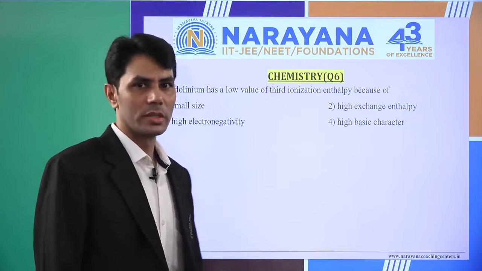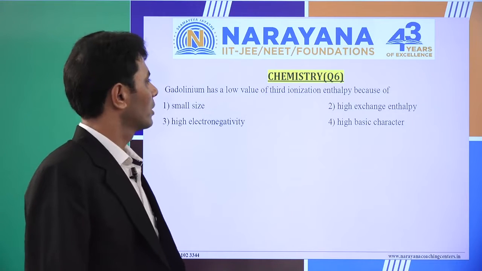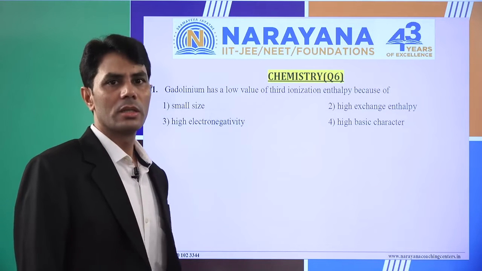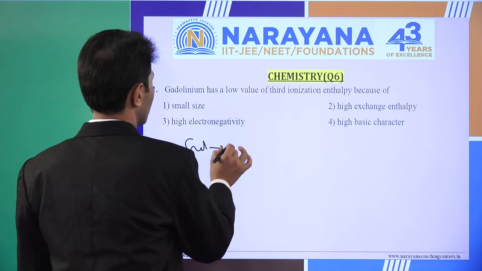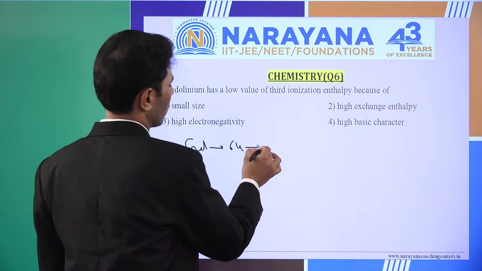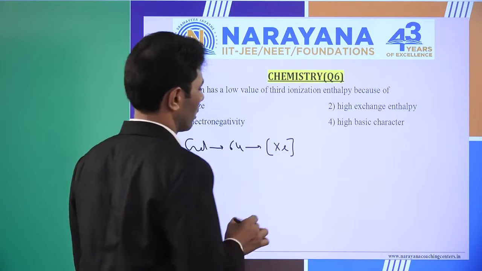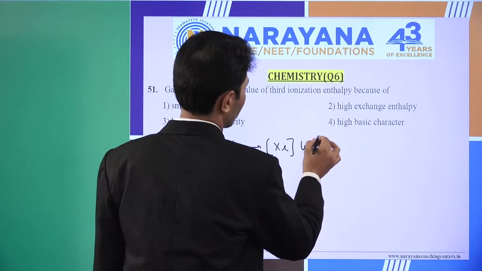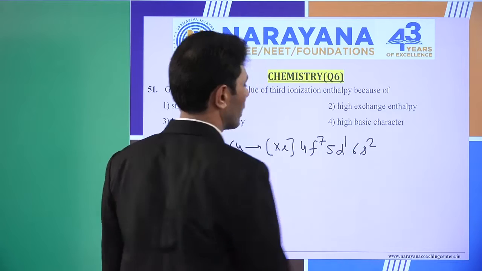The code is Q6. The first question of this code is: gadolinium has the low value of the third ionization enthalpy because of. So first of all we have to think what is the atomic number of gadolinium. Gadolinium, Gd, the atomic number is 64, right? It's the lanthanide element. So what is the electronic configuration of gadolinium? It is Xe, the previous noble gas electronic configuration, and it is 4f7, 5d1 and 6s2, right?